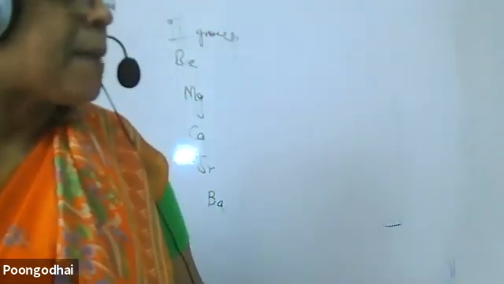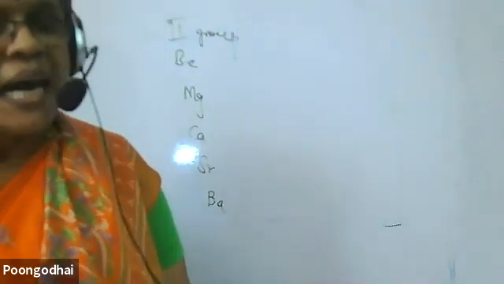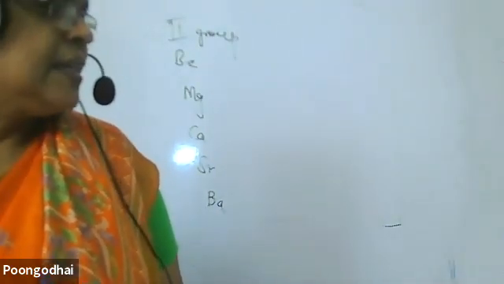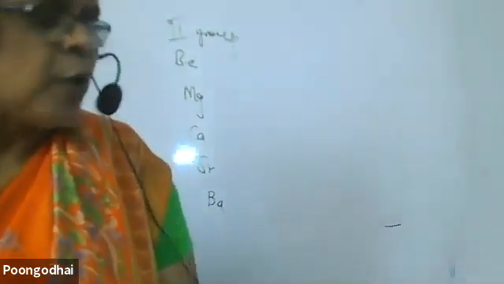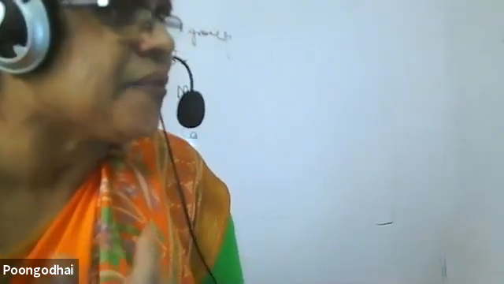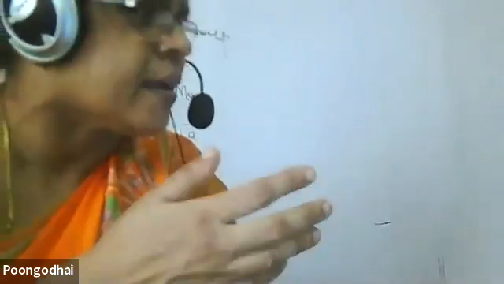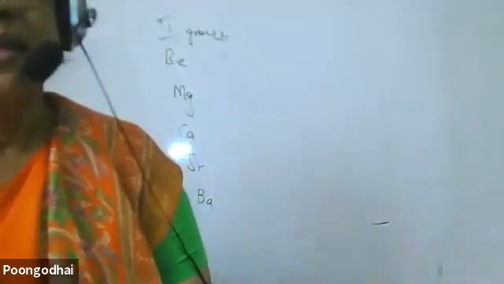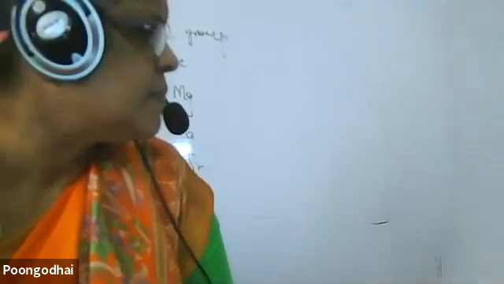Understand? Don't memorize it by heart. Understand. When I move down the group, what happens? Size of the atom increases. Why? Yes, electrons are added up in different shells. That is why I am saying, when I move down the group, the number of shells increases, so the size of the atom increases.